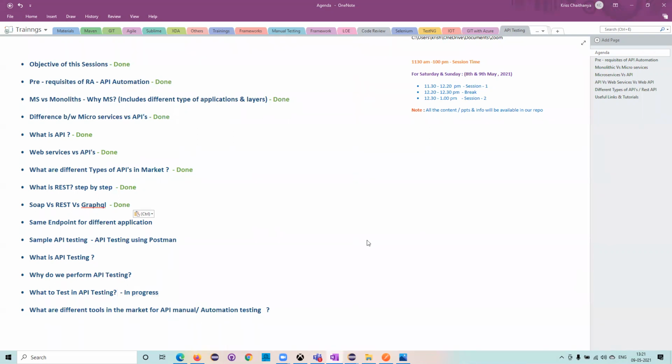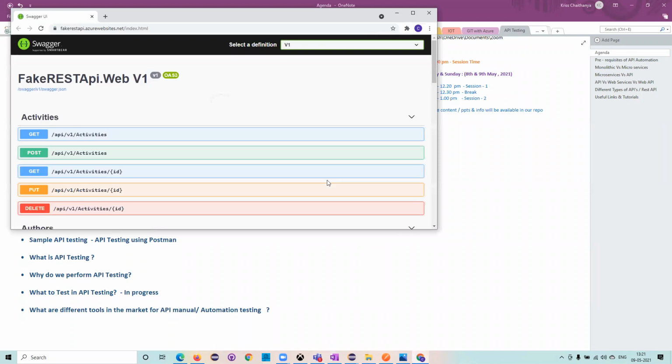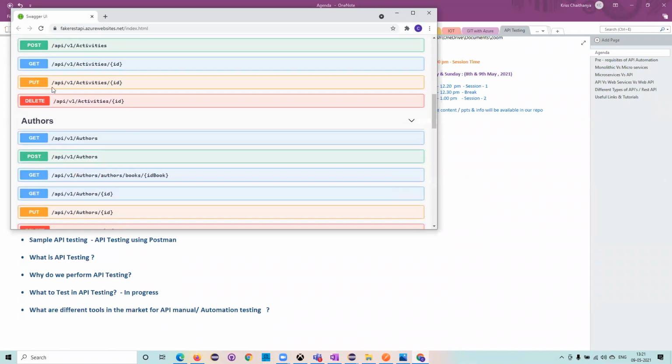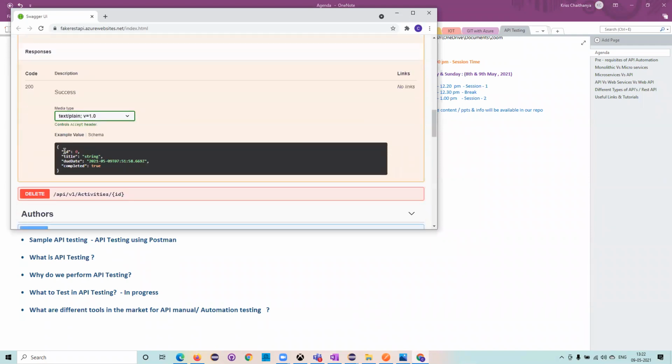You are okay. Yeah, I just shared a fake REST API. This was shared with me by Shubhasri. While doing the POC, we found that it's better to use this one apart from request response, because many things don't work there, but everything works here. And we have good documentation as well. So guys, you can try to use this one also.